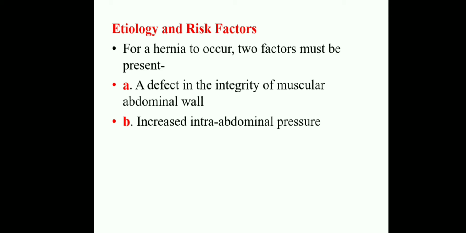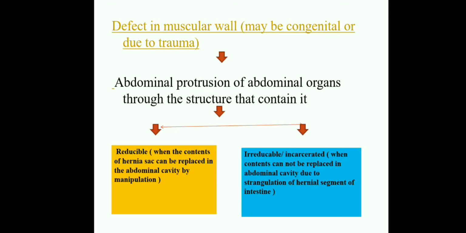The first risk factor is what? A defect in the integrity of the muscular abdominal wall. The second one is increased intra-abdominal pressure. These two are the causes and risk factors. First, we will see the defect in the muscular wall, which may be congenital or due to trauma. Congenital means the conditions present in the newborn itself: omphalocele, gastroschisis and diaphragmatic hernia.